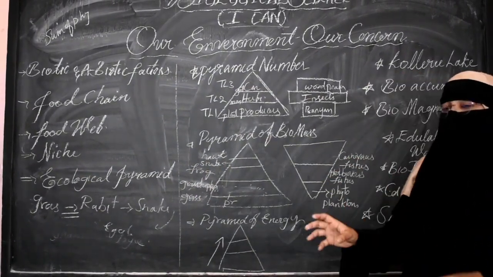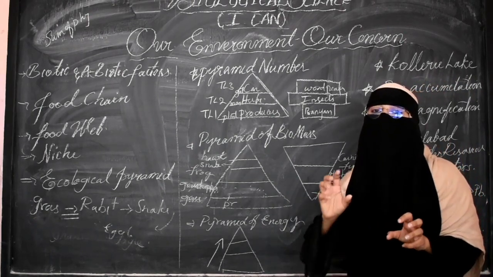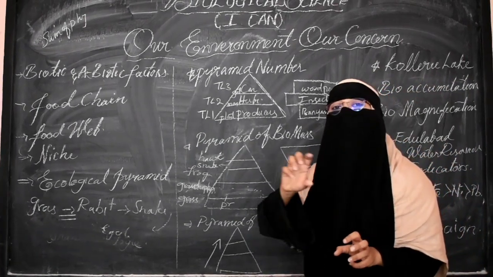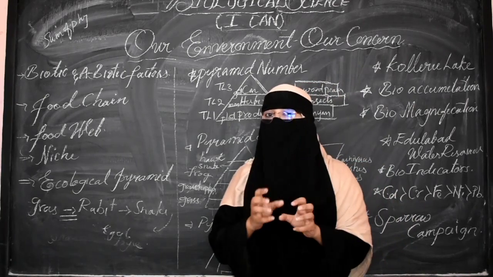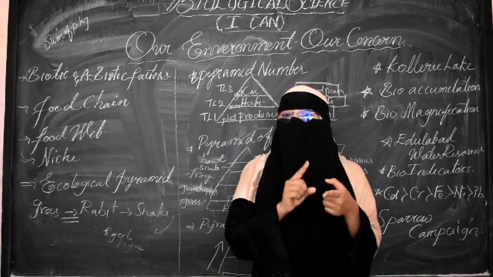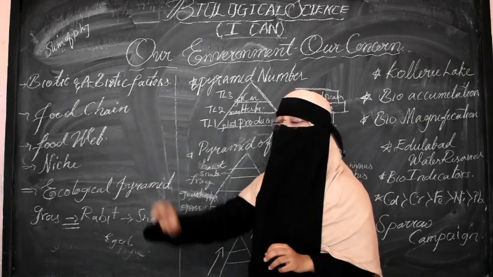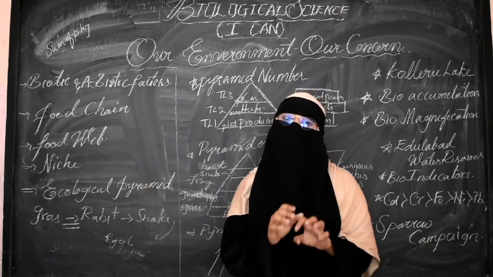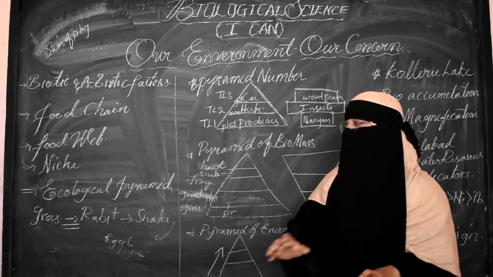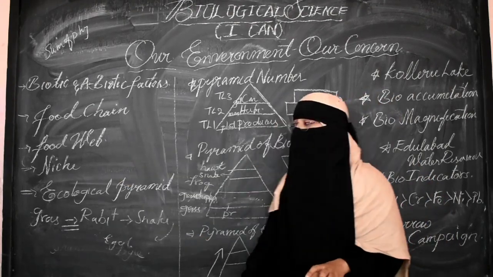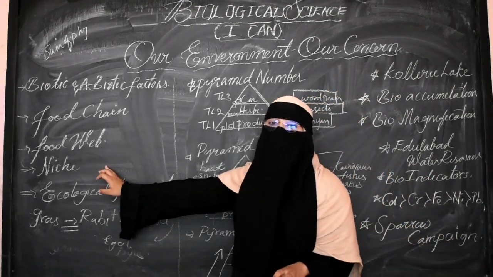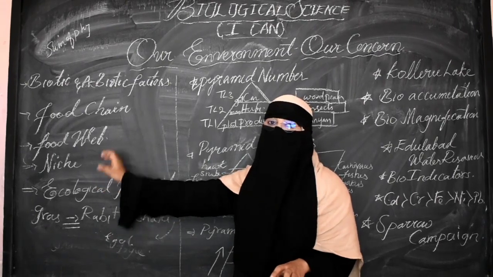So the niche is the perfect position of an organism within the food web. It not only shows what it eats and what its habitat is, but the complete work and duty of the particular organism, its position, its earnings, everything is going to be represented by the niche. The niche will often be asked in the 2-mark or 1-mark questions.